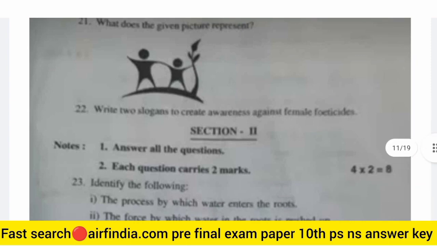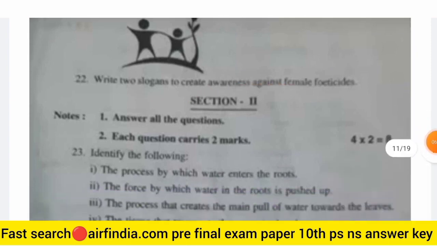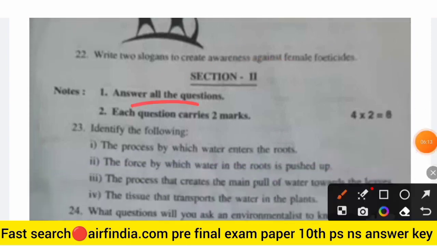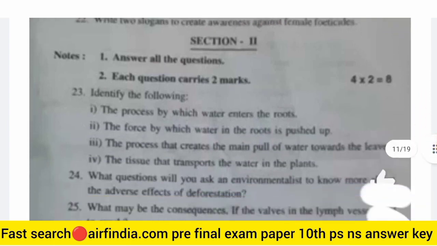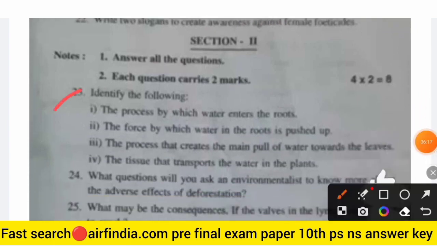Section 2 of biological science: answer all the questions. Each question carries 2 marks. Identify the following: the process by which water enters the roots, the force by which water in the roots is pushed up, the process that creates the main pull of water towards the leaves, and the tissue that transports the water in plants.